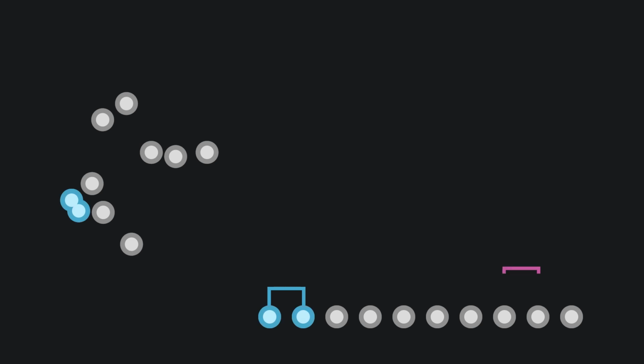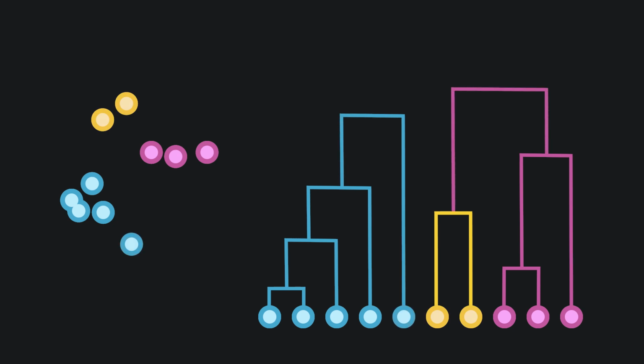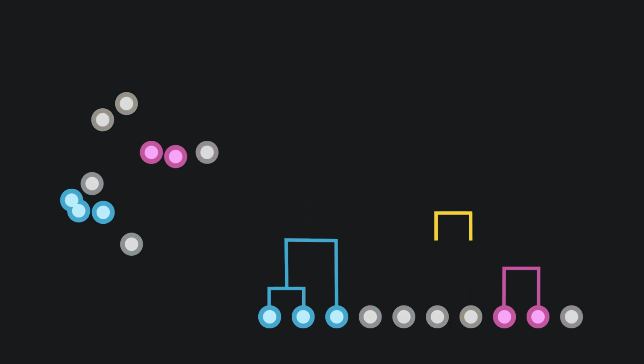We can continue this process, combining clusters over and over again until we end up with one big cluster containing all of the points. Since we're combining 2 clusters every step, we're always decreasing the number of clusters by 1. Because of this, we can have any number of clusters, from 1 cluster containing all of the data points at once, to 10 clusters, 1 for each data point we have. If we decide we want more clusters, we can just walk our algorithm backwards, removing combinations until we have our desired number of clusters. And the best part is, given a dataset, we will always receive the same clusters, no randomness required.